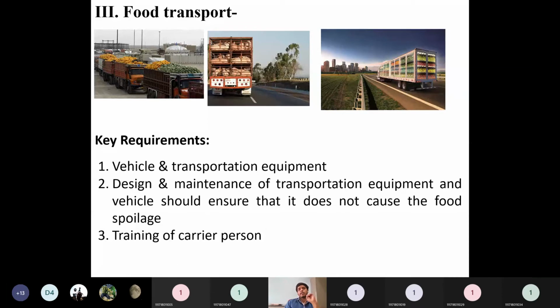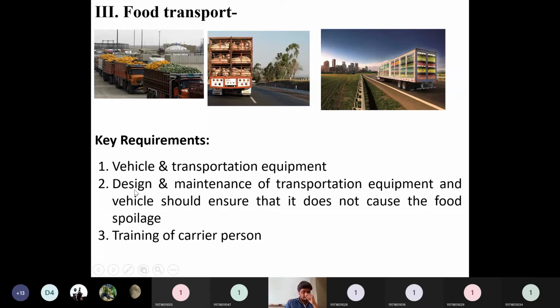So here the role of the chemical engineer is to transport the food safely, without any ripening or spoilage of the food. So how to do that? What are the requirements in food transportation? First, we should have a vehicle and suitable transportation equipment. We should design that equipment and we should maintain that equipment. How can we design and how can we maintain that equipment?